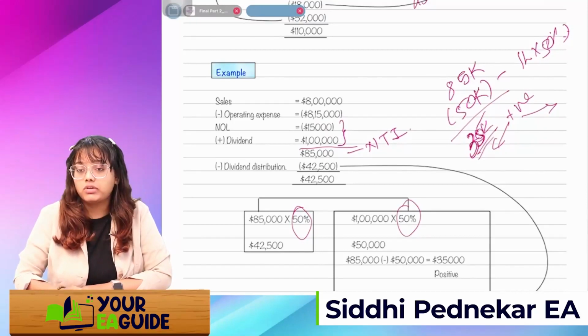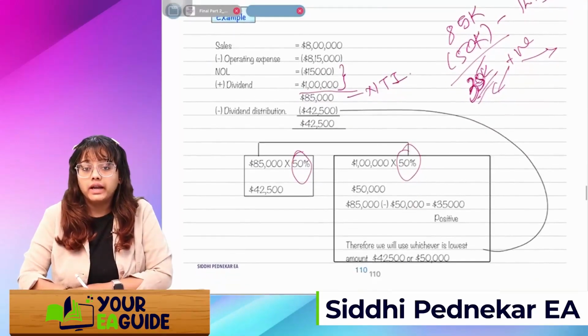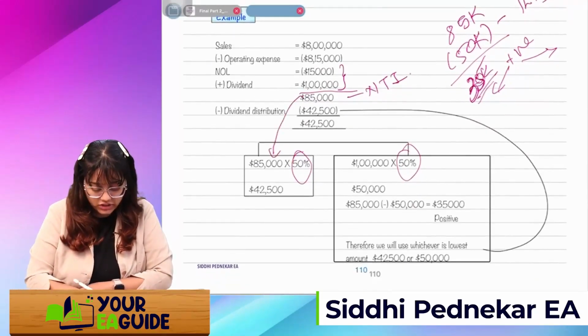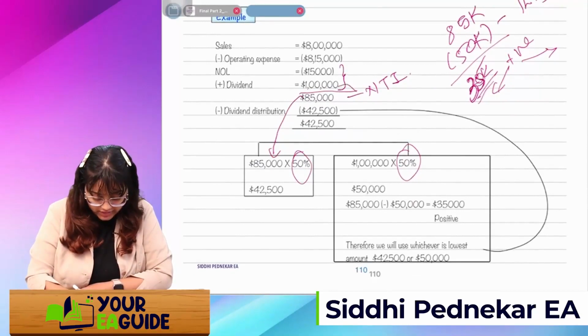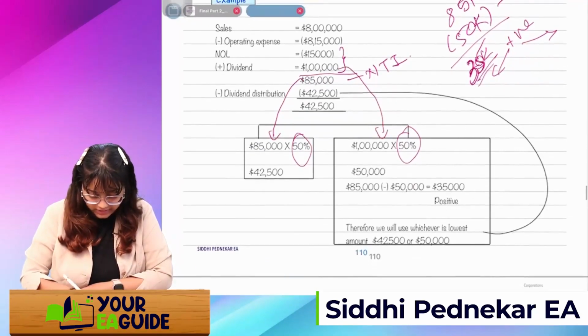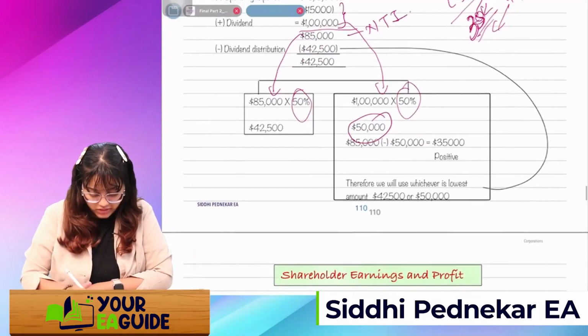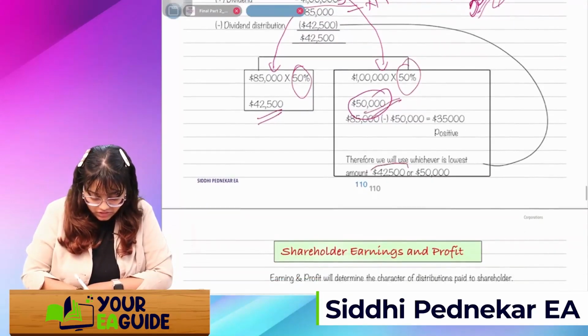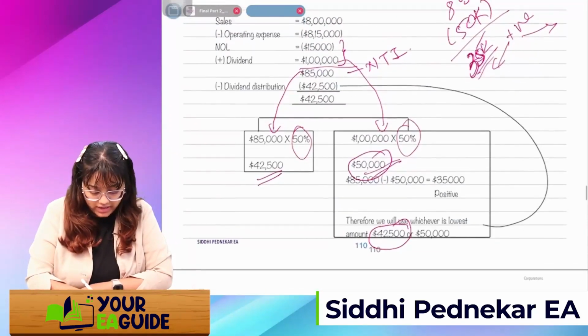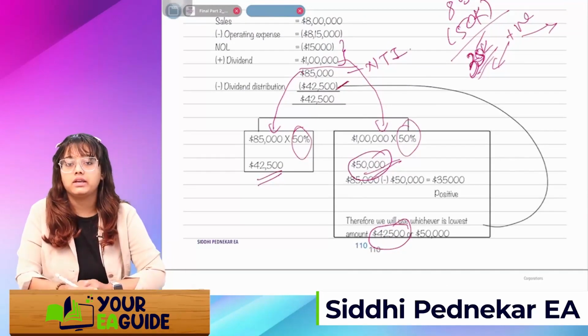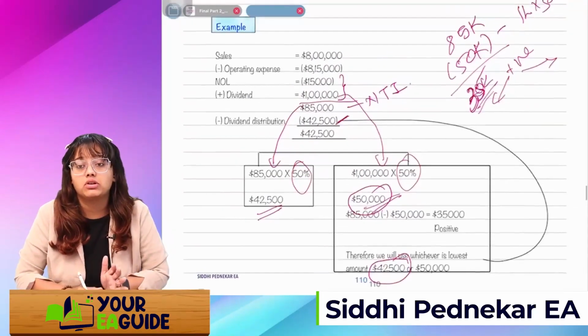So it's positive, right? Anyways, it's positive. So 85,000 into 50K, or 1 lakh into 50K, I'll take, that is 50,000. Okay. So what I'll do, if it's 42,500 or if it's 50K, whichever is the lower, that is 42,500, I'll take here as a DRD, and I'll not take 50K because it's positive.